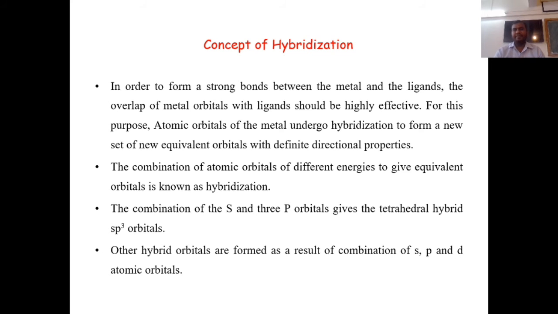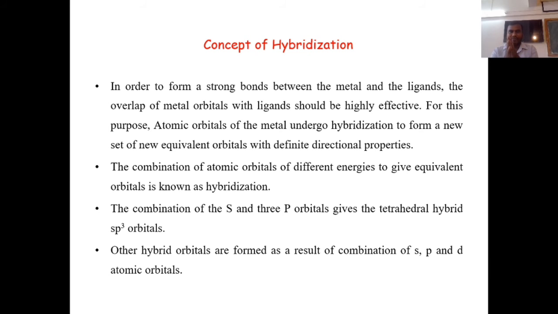So what will happen when s, p and d orbitals undergo hybridization, whether it is sp3d2, sp3d, d2sp3, dsp3, sp2, whatever hybrid orbitals form, the result is a combination of s, p and d atomic orbitals.